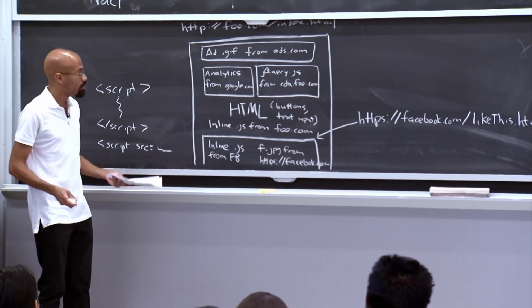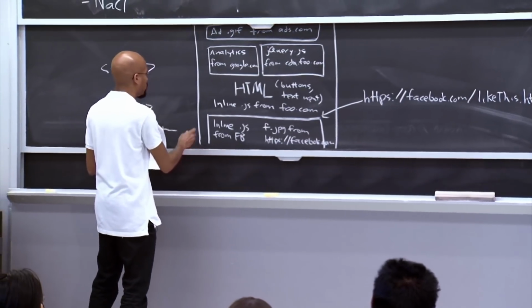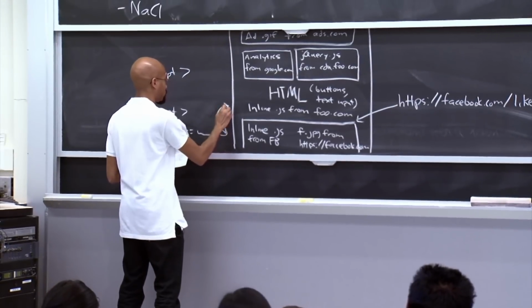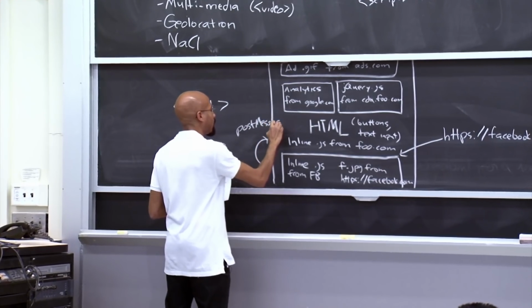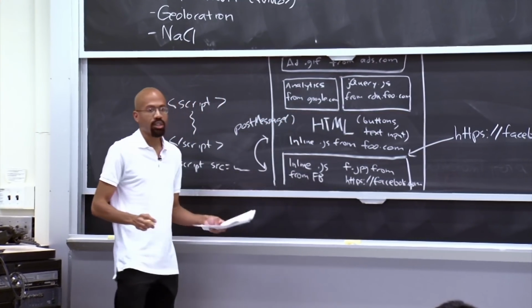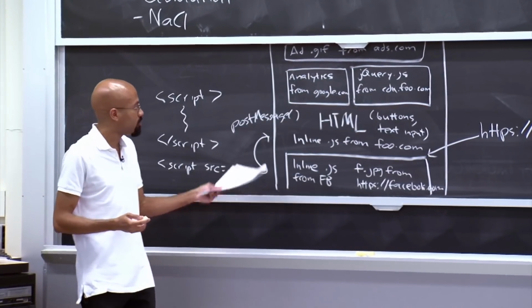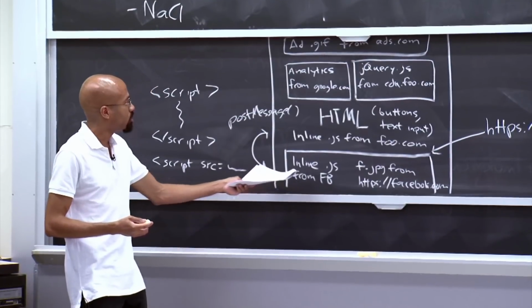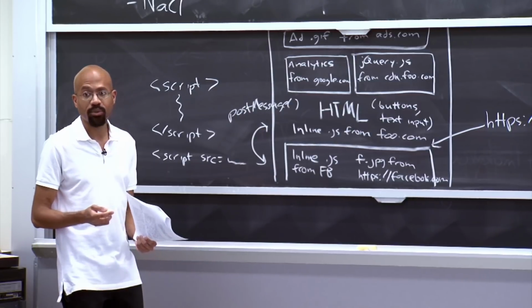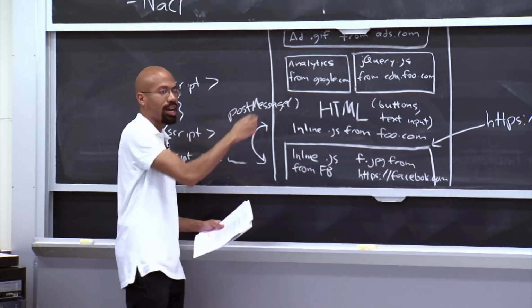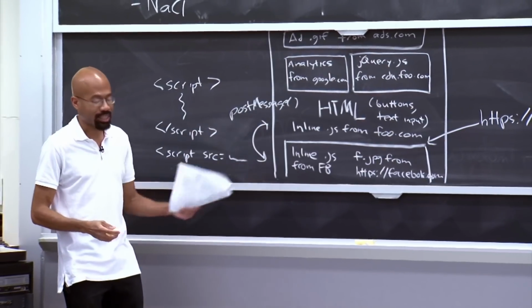Now, they can communicate if they both opt into it using this interface called postMessage. So postMessage allows two different frames to exchange asynchronous immutable messages with each other. So think of this facility as allowing Facebook to try to send a string, not a reference, a string up to the enclosing foo.com frame. Now note that if foo.com doesn't want to receive those messages, it doesn't have to, right? So this has to be opt-in from both sides to get this thing to work.